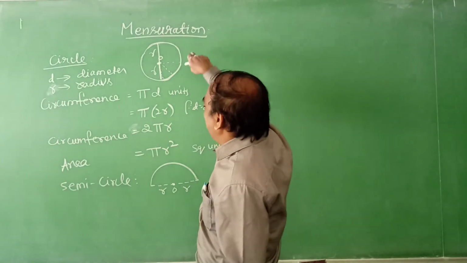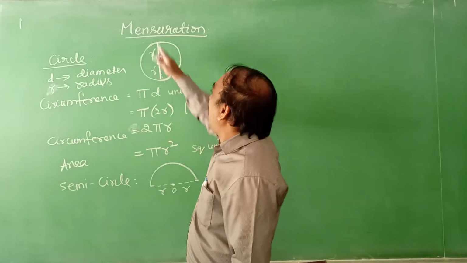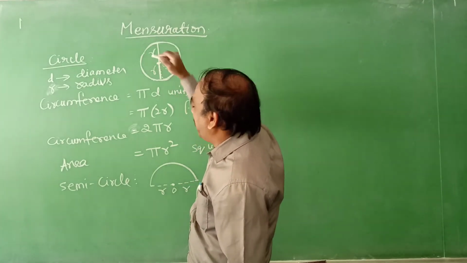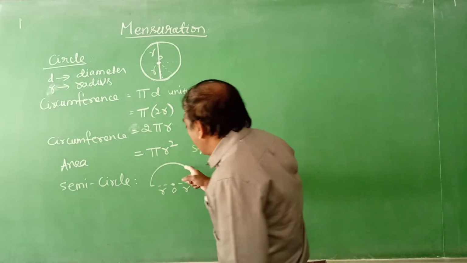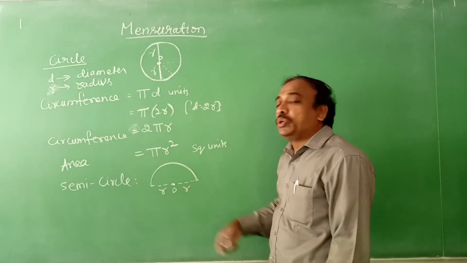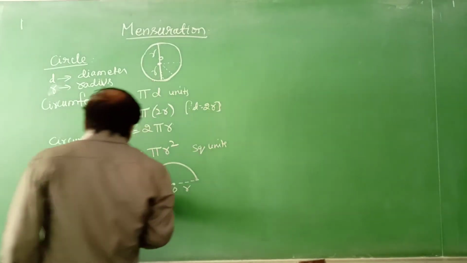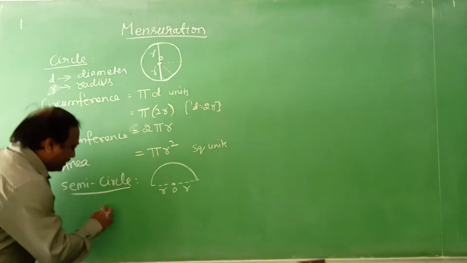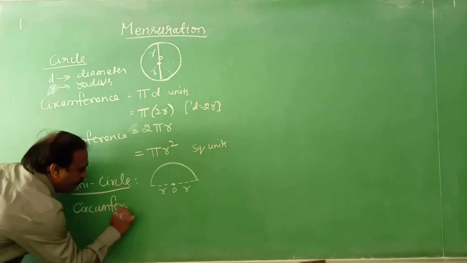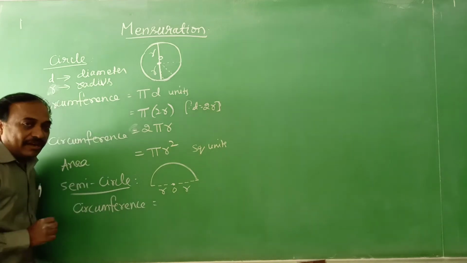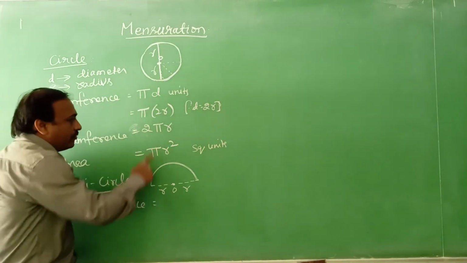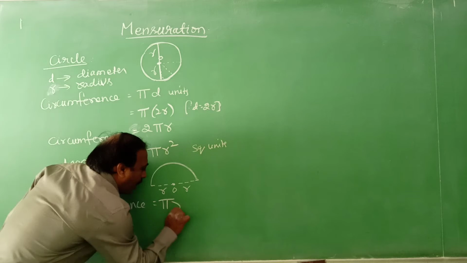The circumference of the circle is 2 pi R. Circumference means only the boundary. The circumference of a semicircle is half of the circumference of the circle, which is pi r.